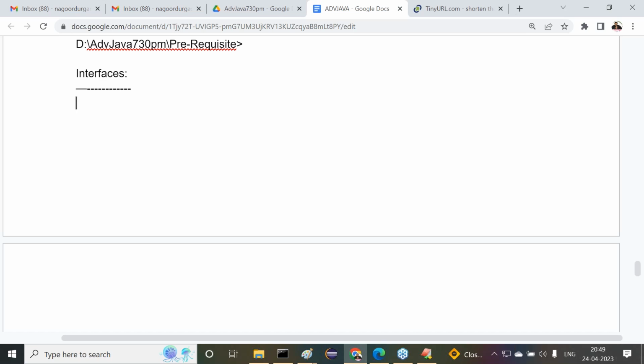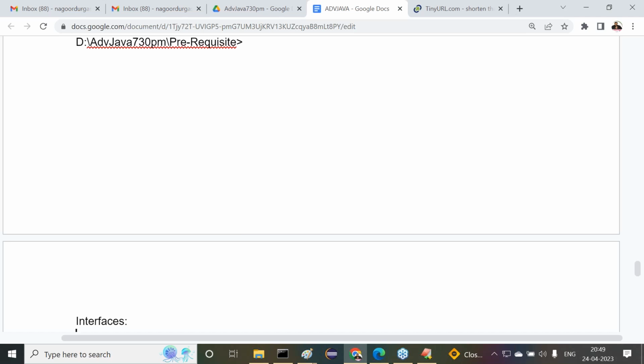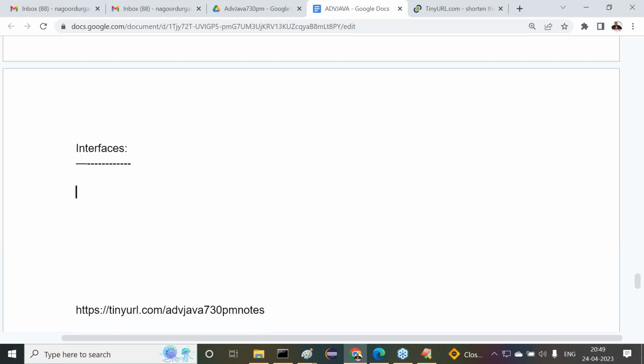Right, sir. Then interfaces. Interfaces steps are almost all similar to abstract classes, but small variations are available. But in the point of utilization, both are two different cases. Not the same, both are two different cases. If you want to talk about interfaces, very good stories are available, and very good content also we are able to discuss. Of course, we are going to use interfaces effectively in our JDBC applications also. By that time we will have complete awareness of these interfaces, so don't worry.